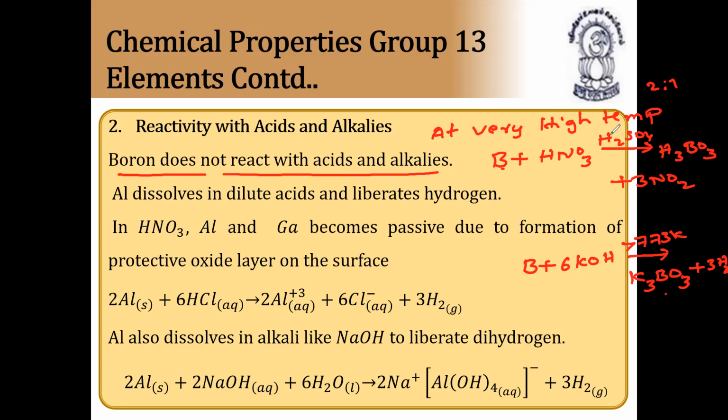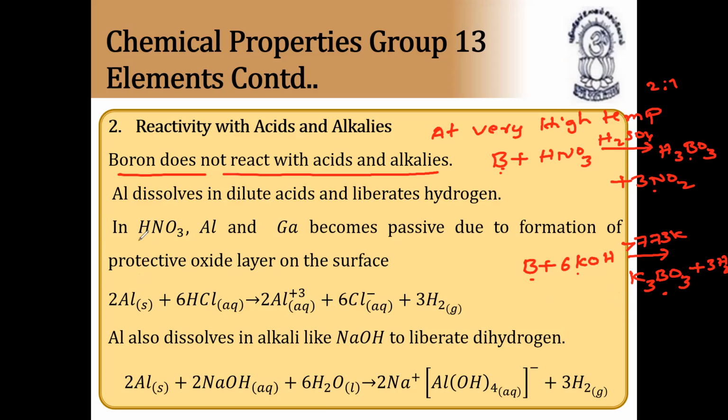So boron does not react with acids and alkalis. Only at very high temperature, boron combines with strong oxidizing agents like sulfuric acid and nitric acid to form boric acid along with nitrogen dioxide. Whereas boron combines with base also at a very high temperature, greater than 773 kelvins, and forms potassium borate along with hydrogen gas. With sodium also it forms sodium borate, that is Na3BO3, along with hydrogen gas. With sodium carbonate, sodium bicarbonate also it forms.